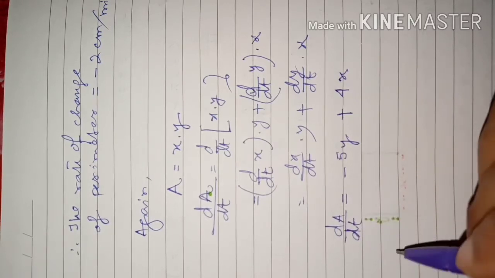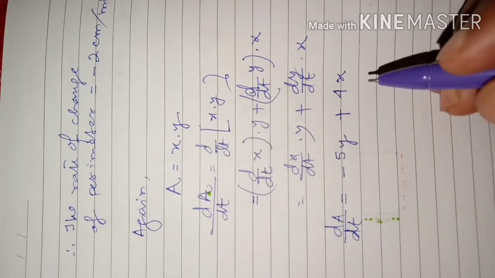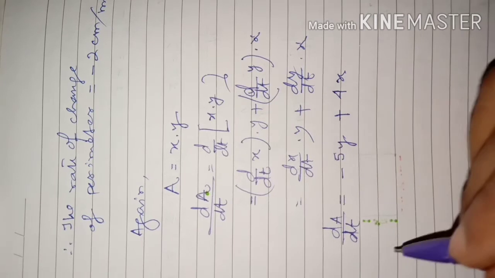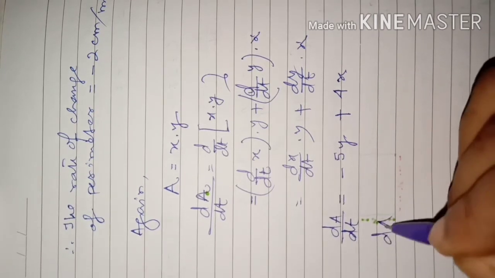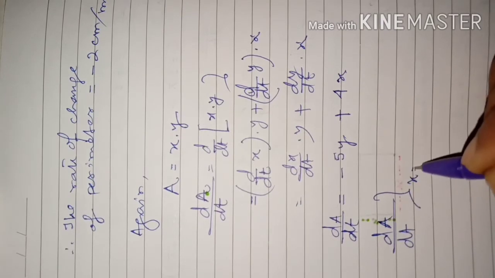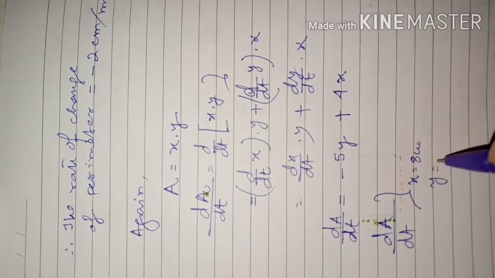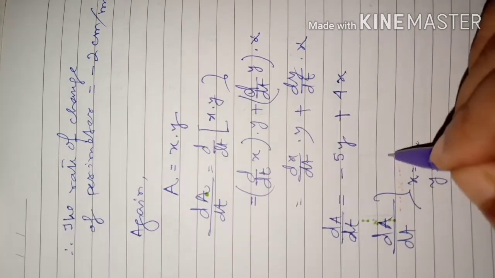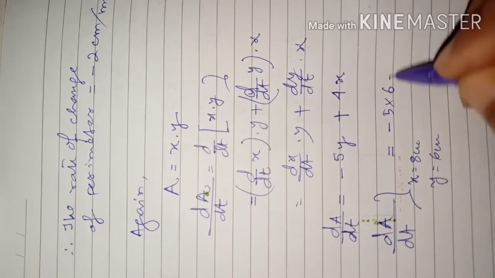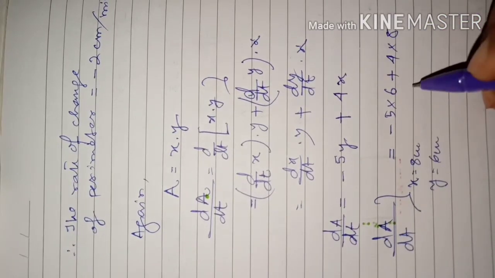Now at an instant, that means when x is given as 8 centimeter and y is 6 centimeter, dA by dt at the instant when x is equal to 8 centimeter and y is equal to 6 centimeter will be minus 5 into 6 plus 4 into 8.